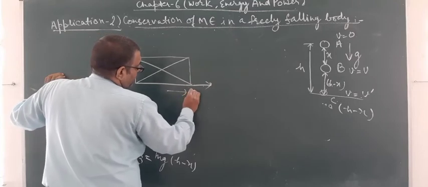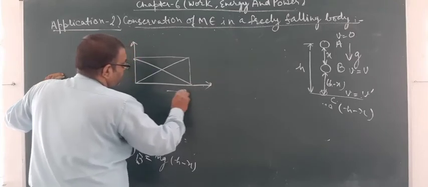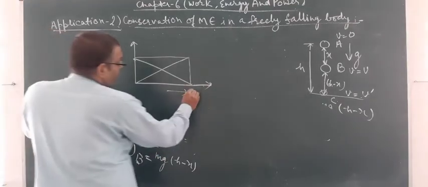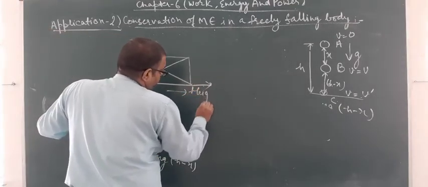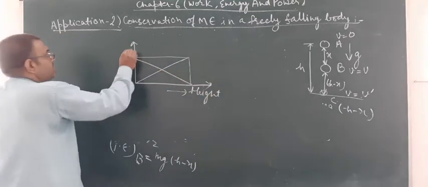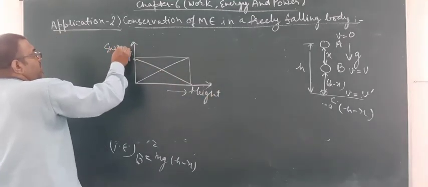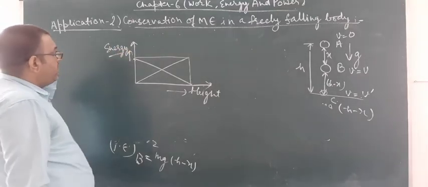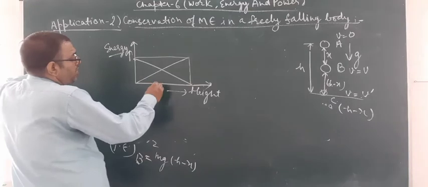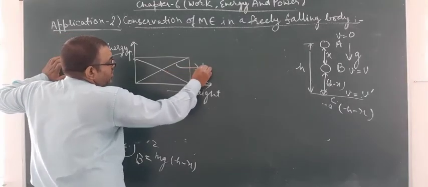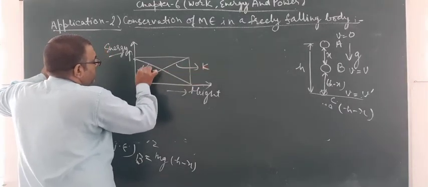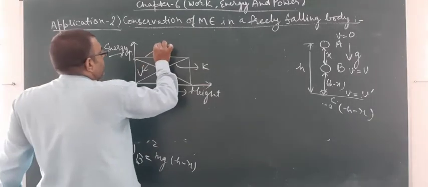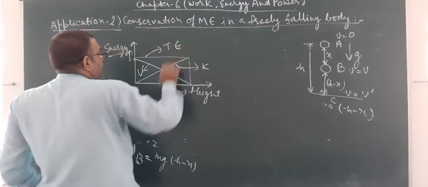This is the change in kinetic energy and height, and this is energy, height and energy. If we suppose this as kinetic energy and this as potential energy, then throughout the path this is the total energy.